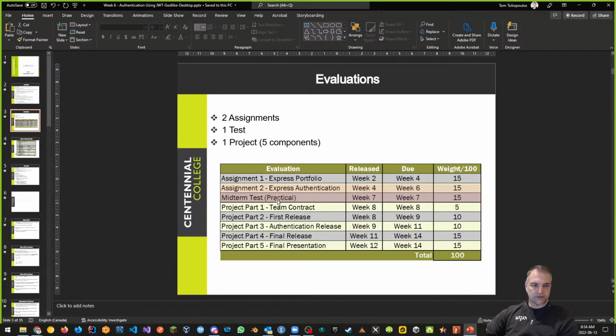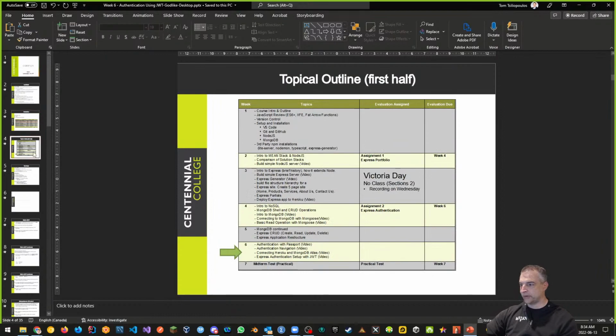And our midterm practical test is going to be released early on next week, so Monday morning when we get together. There will be no lecture next week, so I'm not going to do any kind of tech demo. What I'm going to do on the Monday is talk about the midterm test and give you guys hints on what to do. I'm going to make myself available during our lecture period, so on Monday 8:30 to 10:30 like normal, and on Wednesday of next week, again from 12:30 to 2:30. Those 2 periods are there for Q&A, question and answer, regarding the test.